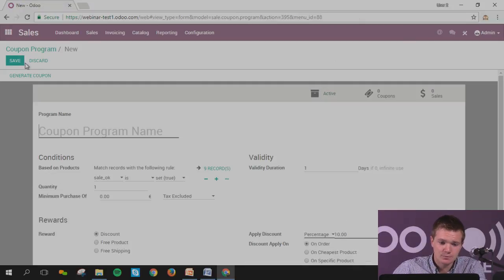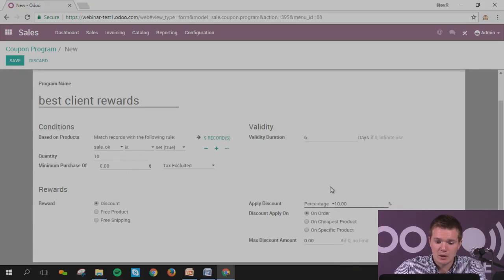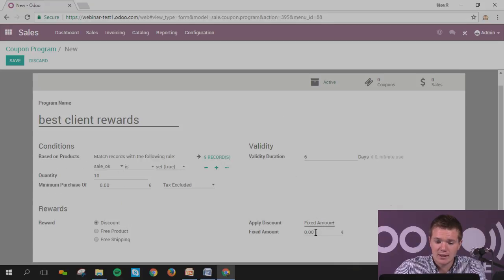So I will create a new one. Coupon code, which I will call best client rewards. That's going to be for all my products. I want to send it to my 10 best clients, so it's going to be 10 coupons. Minimum purchase, I don't want to put this. Validity, it's only this week. Guys, you need to hurry up for the deal. The reward is a discount, a fixed amount, and they can have a huge one, like 45 euros, due to the fact that they purchase a lot. I will just save it.